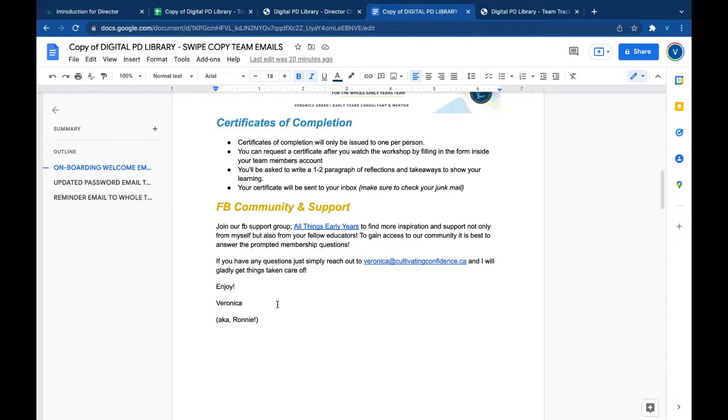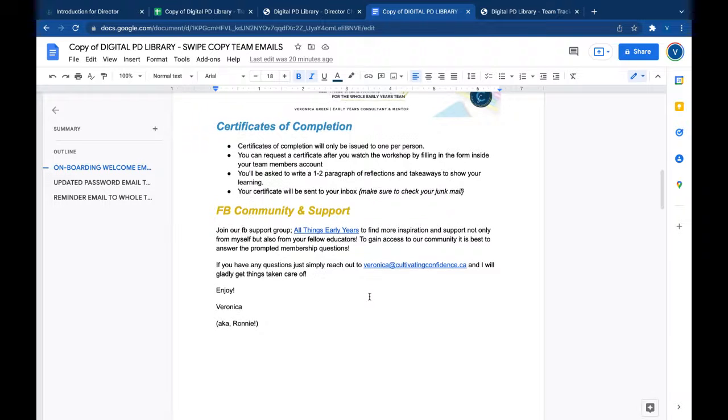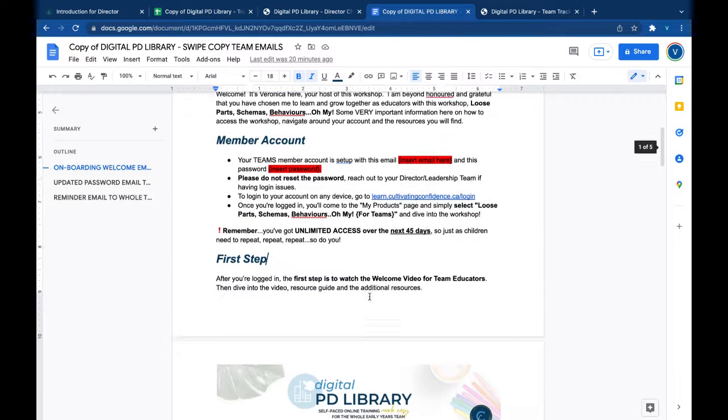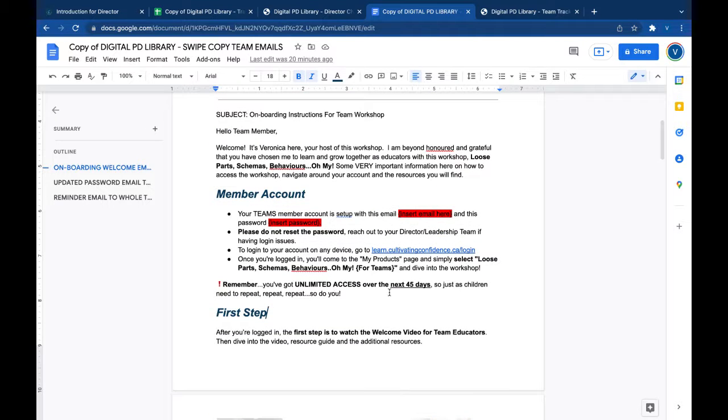So it's kind of like an email written from me. If they have any questions, they can contact me as well. So I'm here to support you along the way, okay? So there's reminders about how long they get it for. The swipe copy tells them what workshop they have as well, okay?